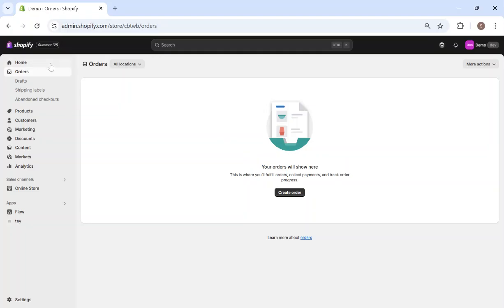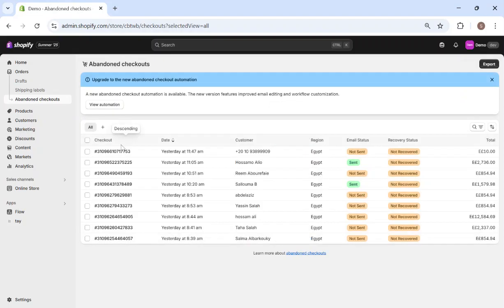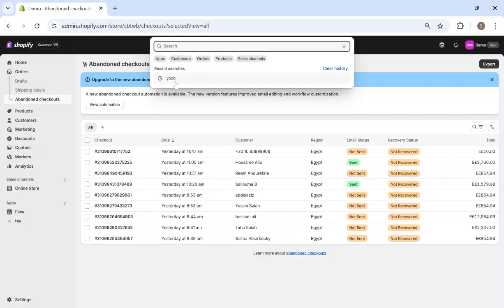This is, as you can see, a test store that we created. Under orders, you'd see the abandoned checkouts. We have around 9 abandoned checkouts. What I will do here is that I've already installed the Yozo app.